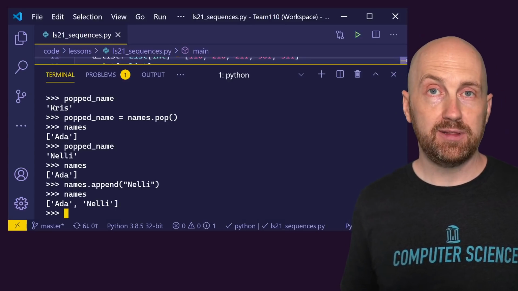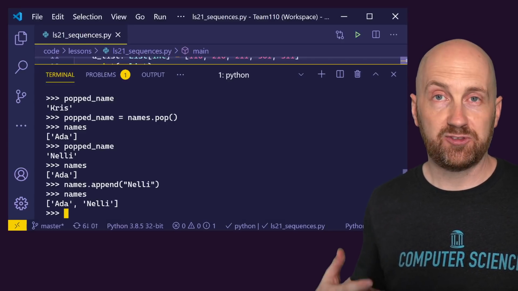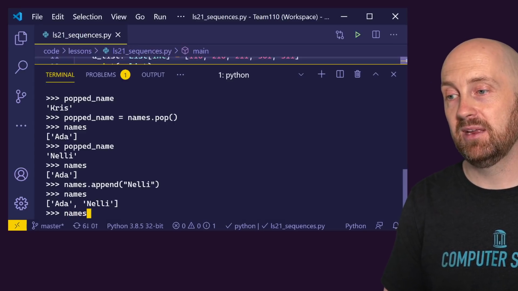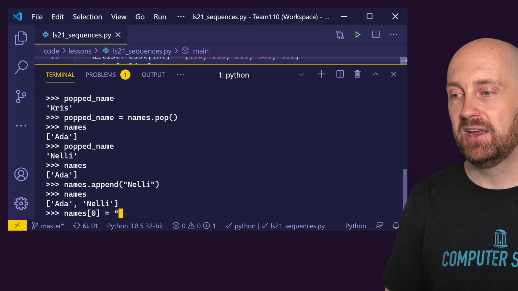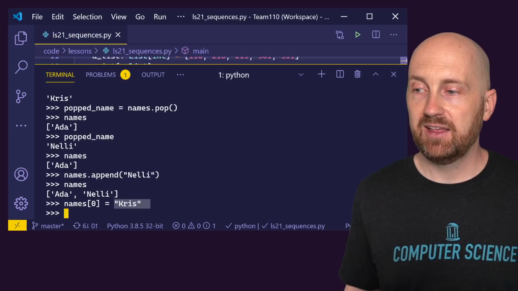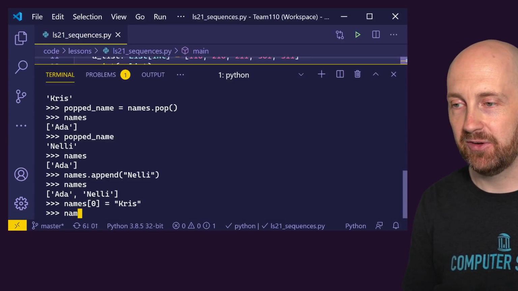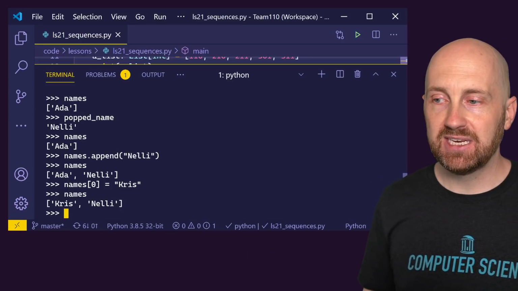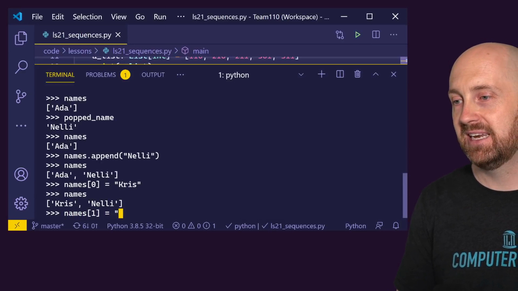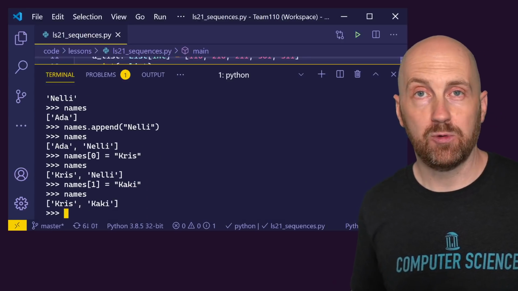And one of the things that we can do with a list that we can't do with a tuple, we can't do with a string, and we'll see that we can't do them with a range either. So this is special to lists, is we can modify items at specific indices. That means we can say names at index 0 is actually going to be Chris, right? And so what we're saying here is take the value, the string Chris, and bind it to the names item at index 0. So now if we looked at, well, what is names? Names index 0 is Chris. Similarly, names index 1, if we reassigned that to be Khaki and checked our names,